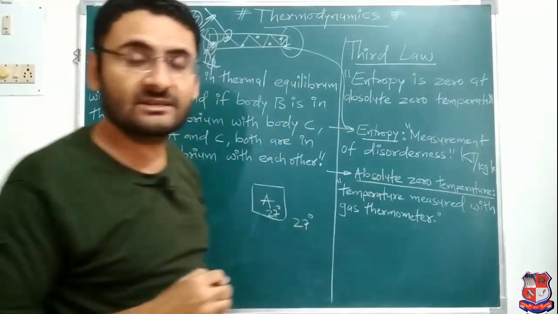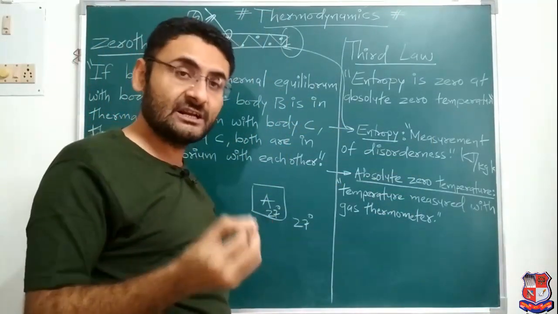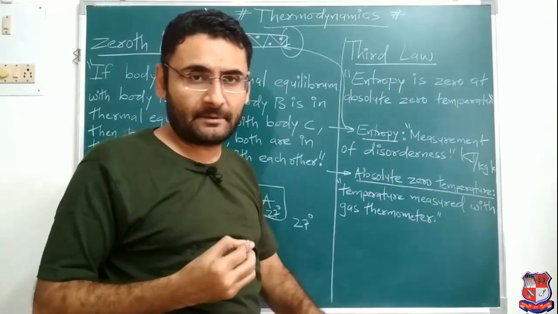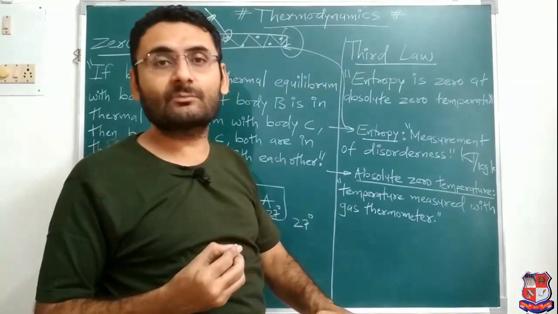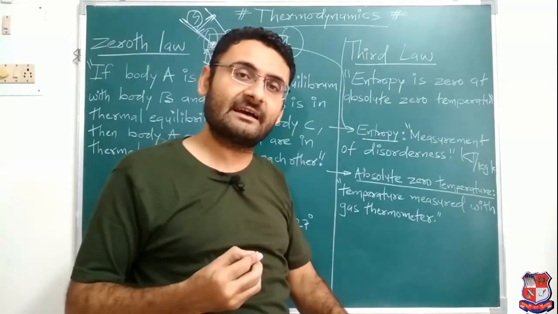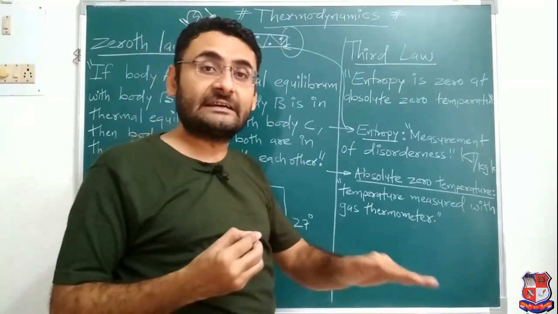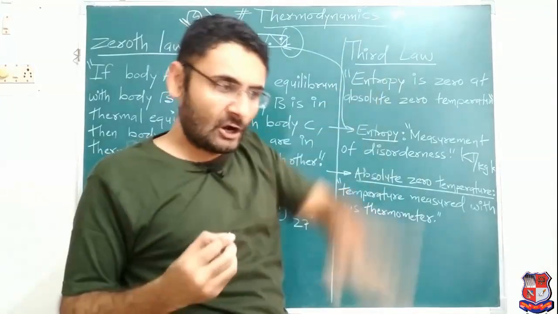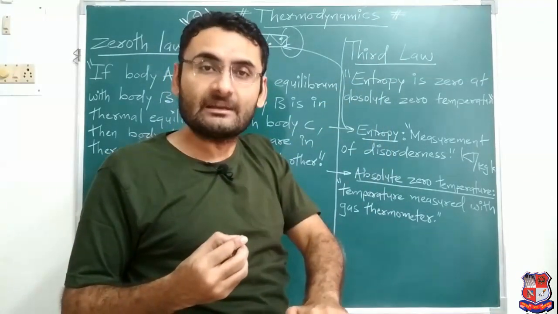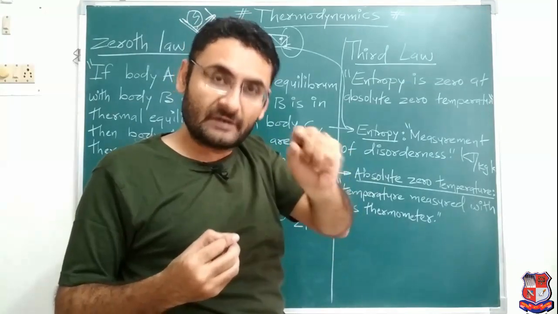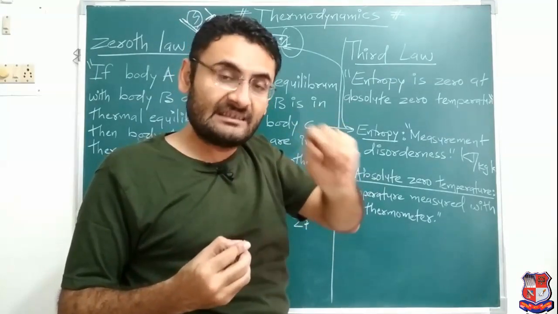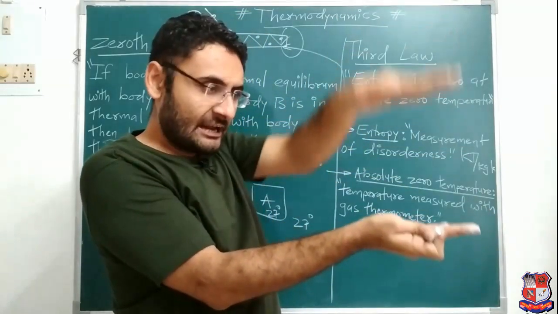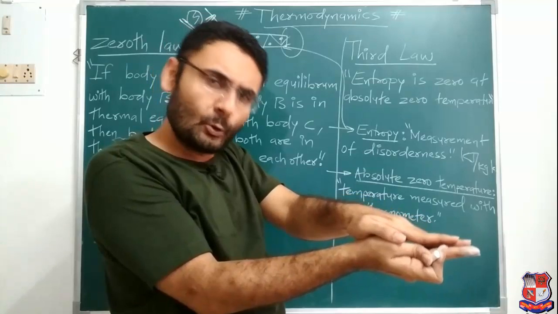Now absolute zero temperature means what? It is a temperature which is measured with the help of a gas thermometer, the lowest temperature you can measure with a gas thermometer. Generally two types of thermometers are there. The first is known as the liquid glass thermometer, in which mercury is used. That liquid glass thermometer cannot measure the lowest temperature. Why? Because inside that thermometer mercury or some liquid is present, and the density of liquid is high compared to gas. So liquid cannot be compressed, so it cannot measure the lowest temperature.